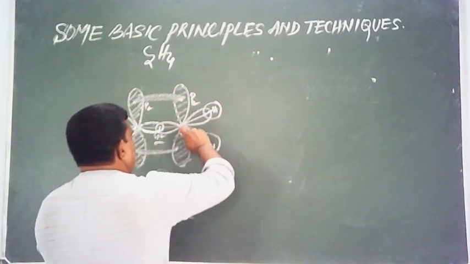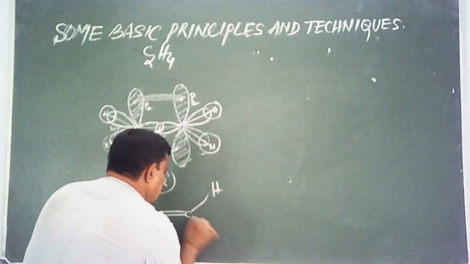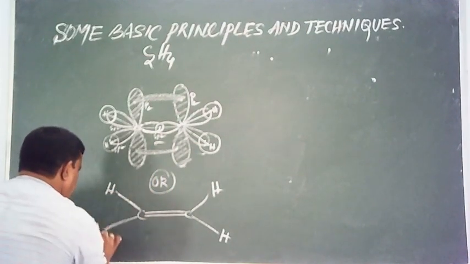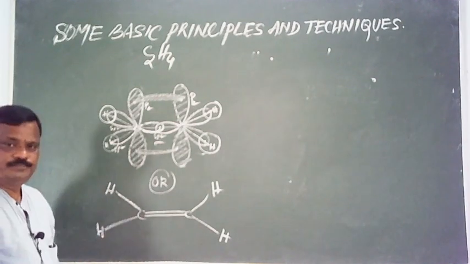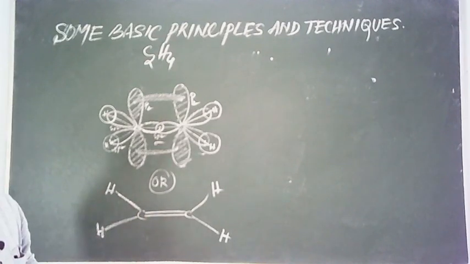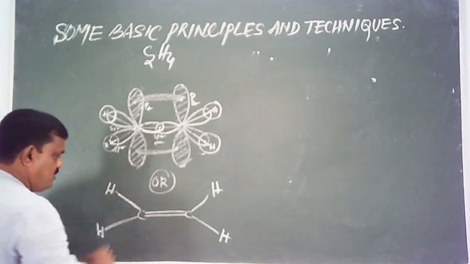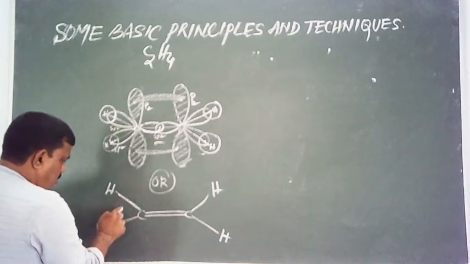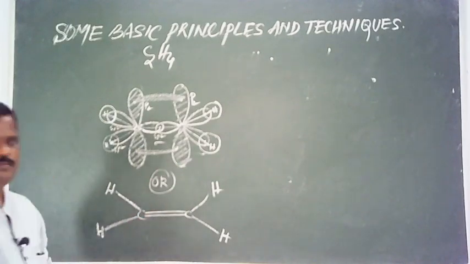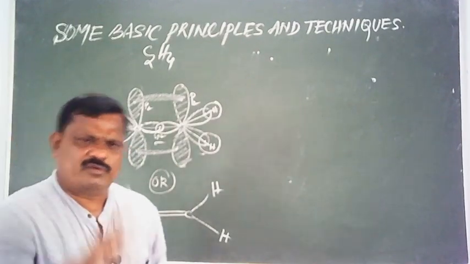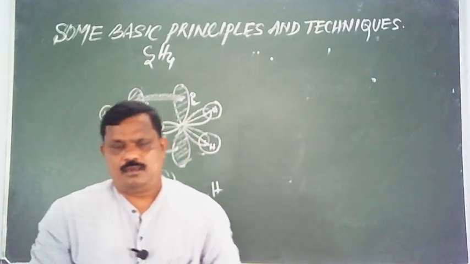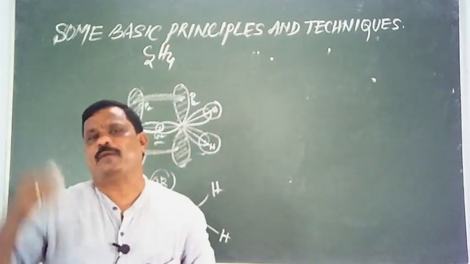Then here is a C-H bond, here is a C-H bond, here is a C-H bond, and here is a C-H bond. This is our ethene molecule, the complete structure of the ethene molecule. From this it is very clear that the ethene molecule contains 5 sigma bonds and 1 pi bond. Between any two atoms only one sigma bond is possible. Between any two atoms more than one pi bond is possible.